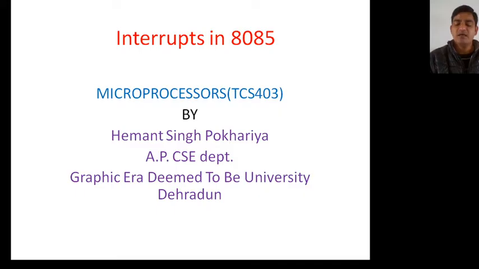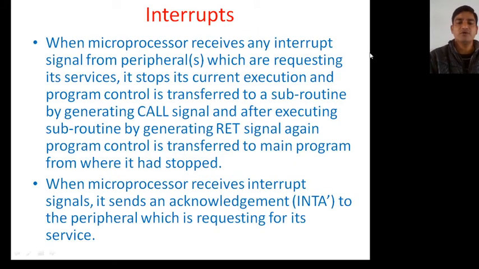Suppose I taught till line 4, or you can say till here. After interacting with that person, I will start teaching you from this line, from where it has resumed. Okay, this is all about interrupts.